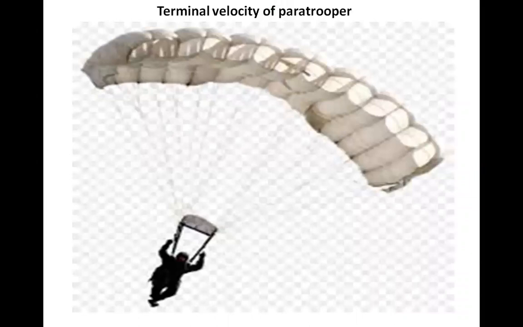Terminal velocity of paratrooper. In free fall jumping, when the paratrooper initially jumps out of the plane without opening his parachute, he falls with a large acceleration. To land safely on the ground, he then opens the parachute, which develops a large drag force in the opposite direction of motion and acts as a decelerating force. As a result, ultimately, the drag force and the weight of the paratrooper become equal, after which he falls at a constant speed, because he will attain the terminal velocity.